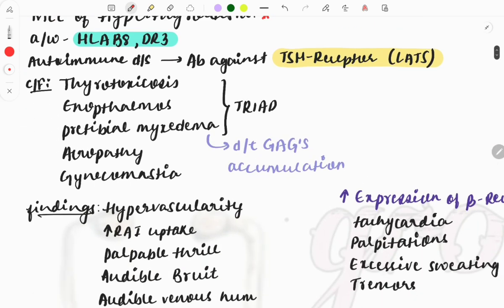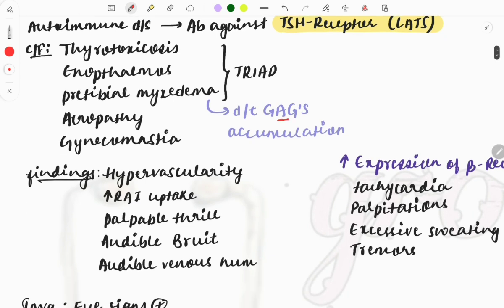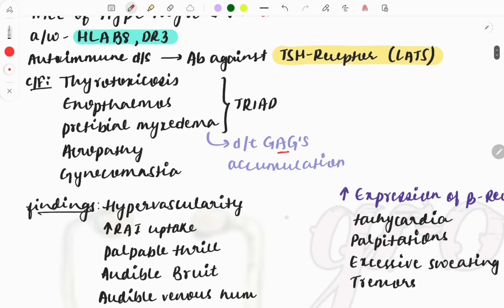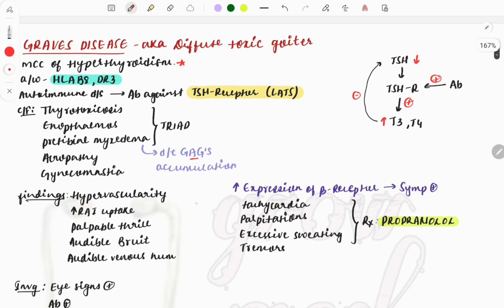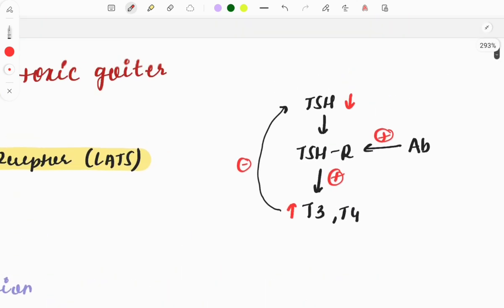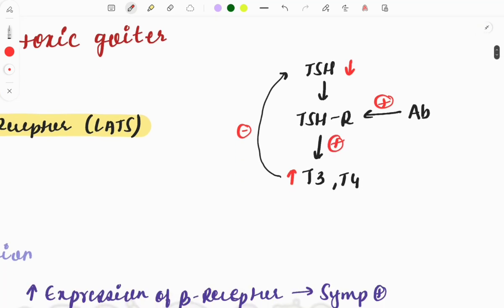So these are the clinical features which you can see: thyrotoxicosis, exophthalmos, pretibial myxedema, this is due to GAG accumulation, then acropachy and gynecomastia. These are the things from Graves' disease which you must know, and this is what happens in Graves' disease. The antibody will be stimulating the thyroid gland, and this will be increasing the levels of T3, T4. So there will be a negative feedback going to the brain, and TSH levels will be reduced.